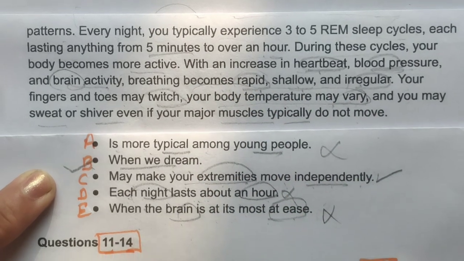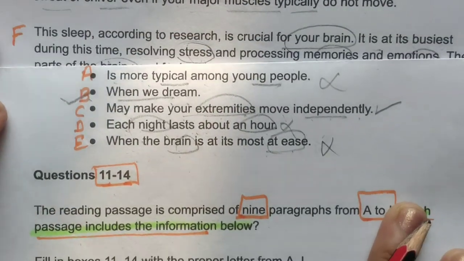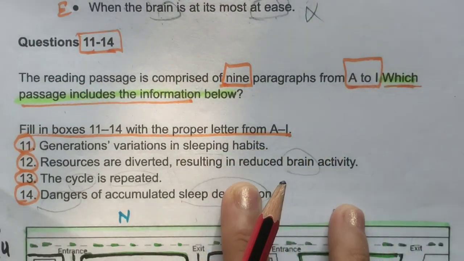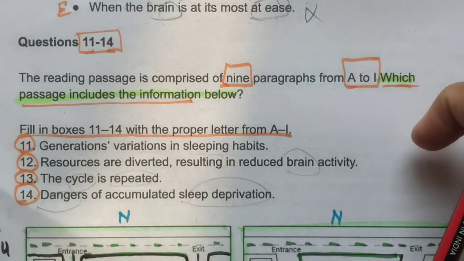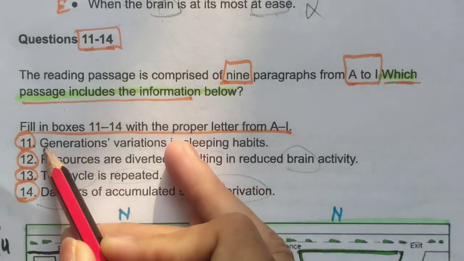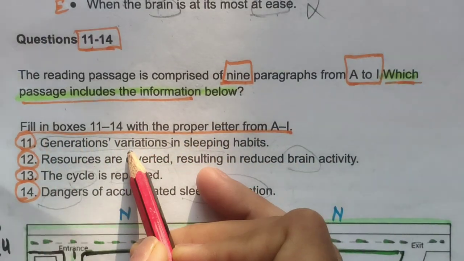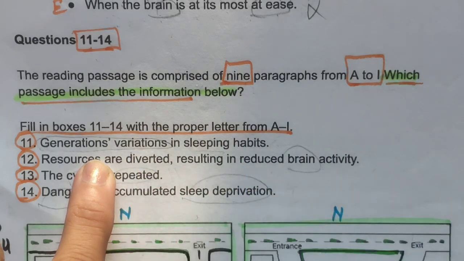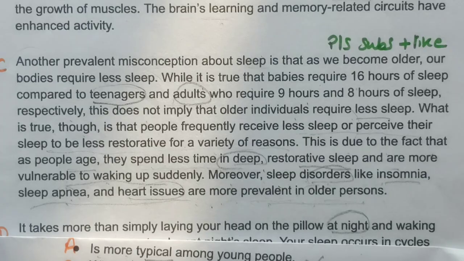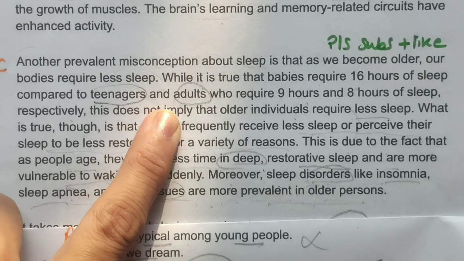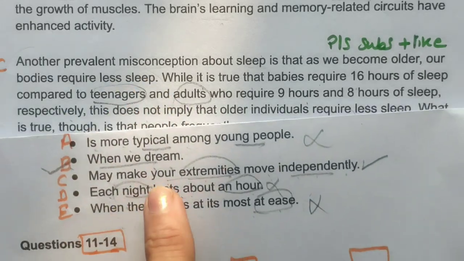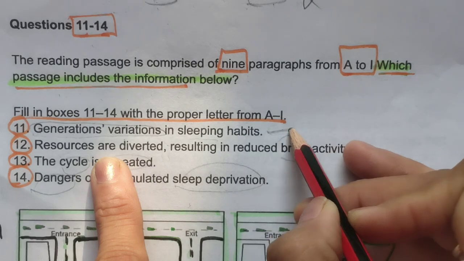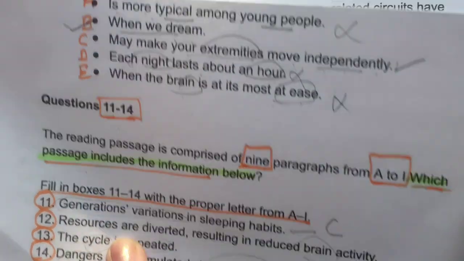Okay, now we have read the full reading passage. We can easily find which paragraph contains the following information. Generations, variations, they were talking in the second paragraph about teenagers and adults. So I will show you the location. See this, here they are talking about teenagers and adults, they are talking about sleeping habits. So why not select generation variations in sleeping habits. This will be paragraph C.